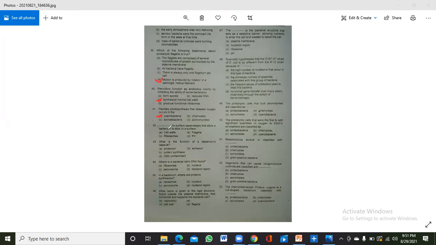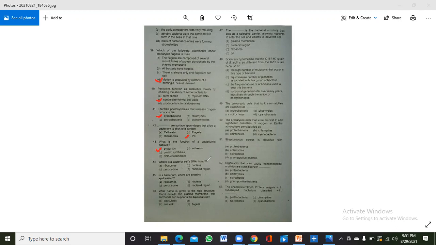Dash are the surface appendages that allow a bacterium to stick to a surface. These are the pili. Pili allow the bacteria to stick to surfaces. What is the function of a bacterium's capsule? The main function is protection. It is also used in adhesion, but the most accurate function is protection.